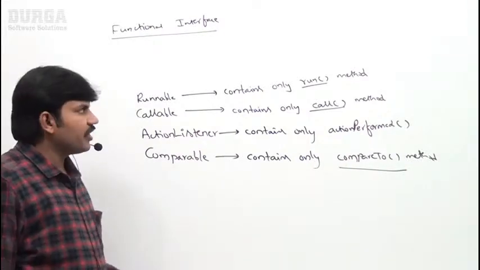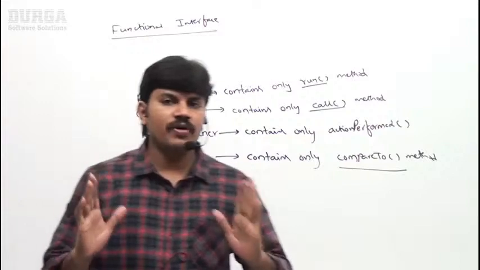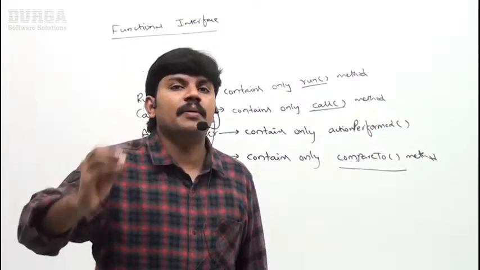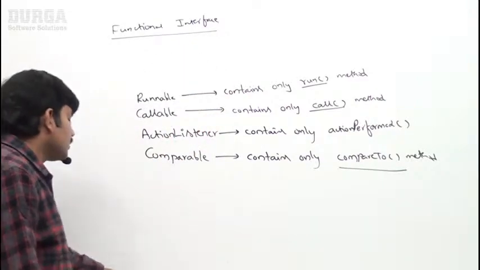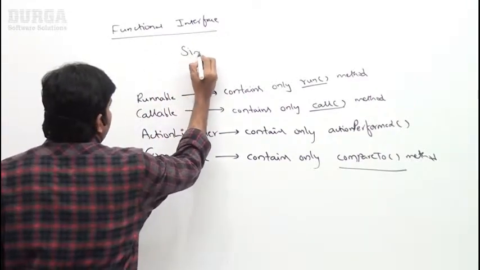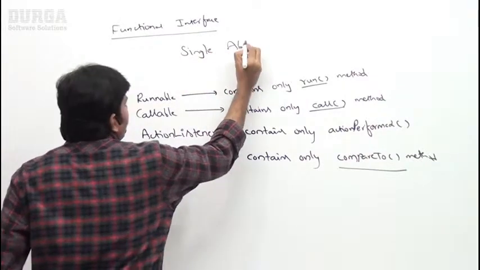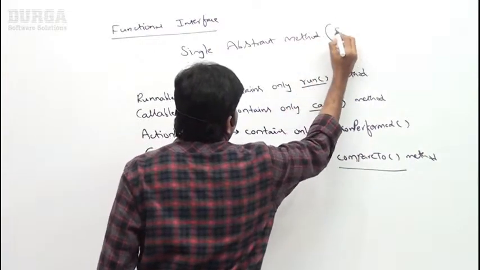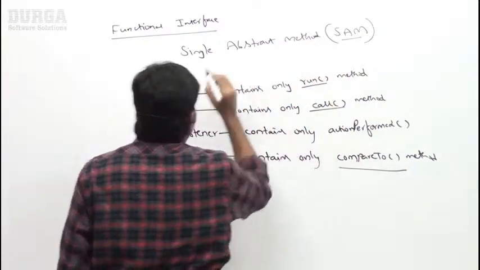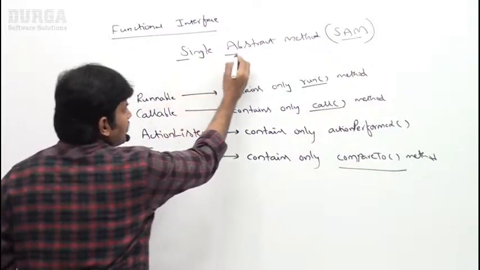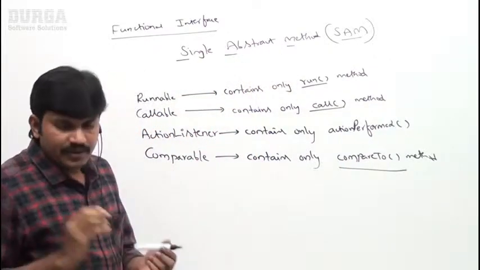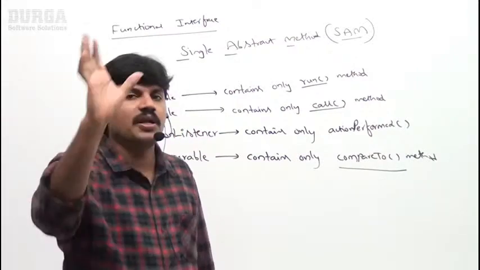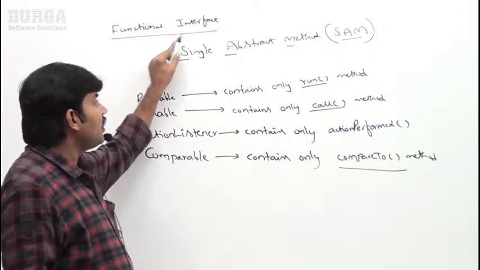Now the terminology is very clear. Can you spell out what a functional interface is? An interface which contains a single abstract method. Please observe the words: single abstract method. It is also known as SAM. An interface which contains exactly one abstract method is called a functional interface.